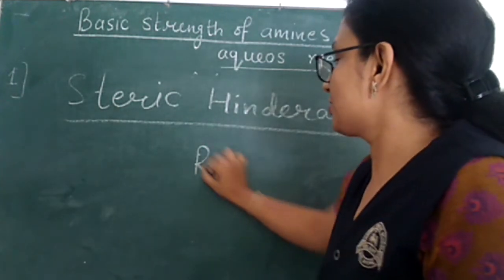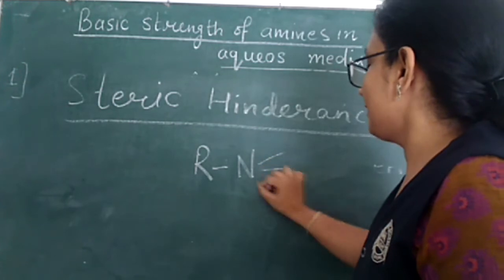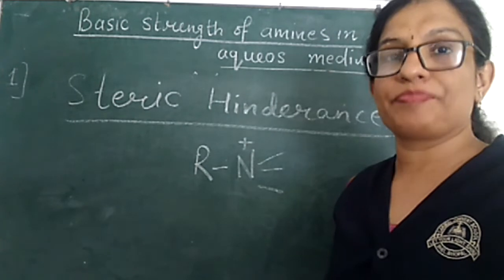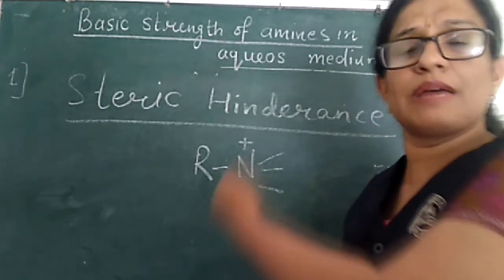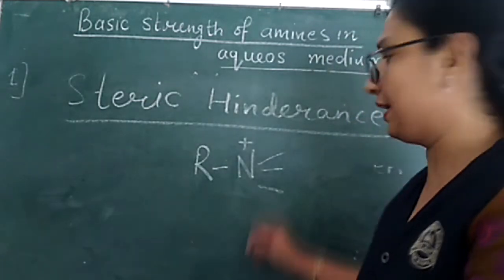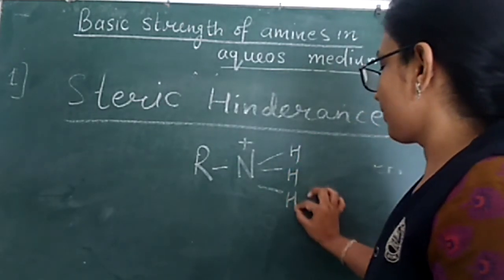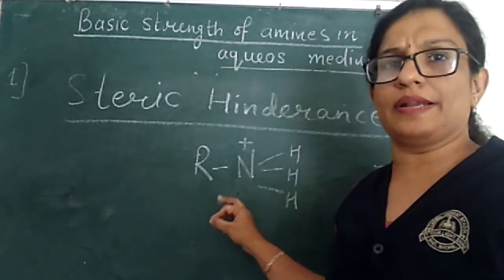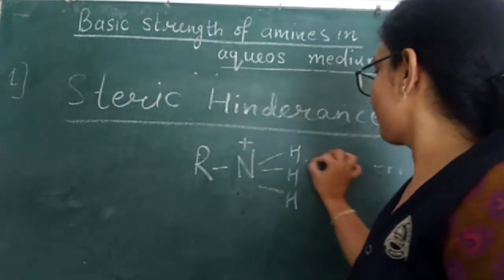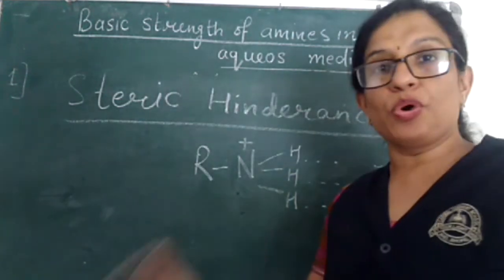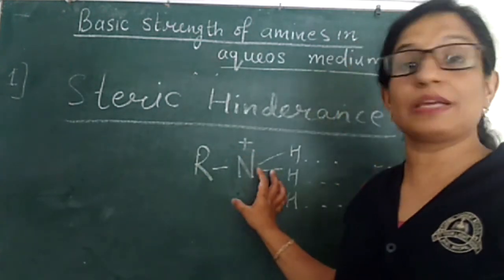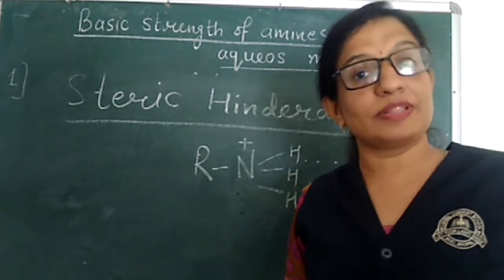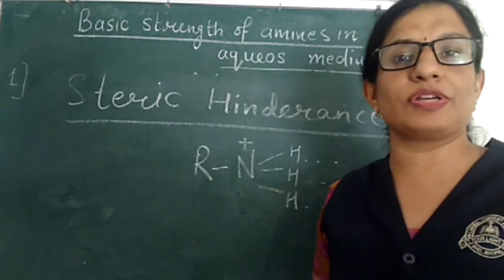As we have seen in the solvation effect, when amines are converted into their cation by the acceptance of a proton, for example, here I am writing the primary amine cation, this cation of amines is further hydrated through hydrogen bonds. The more the hydration of the cation, the more stable is the cation, and the more basic is that amine. This we have just now discussed in the solvation effect.